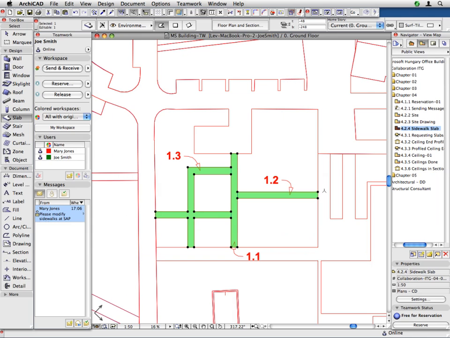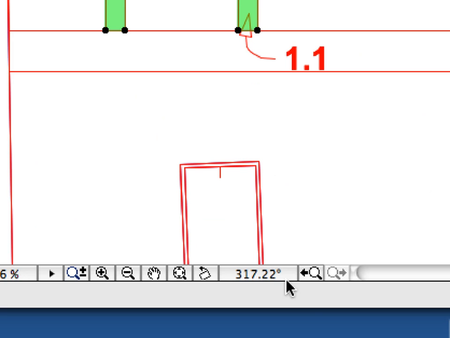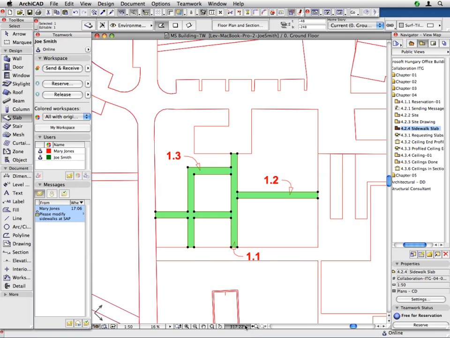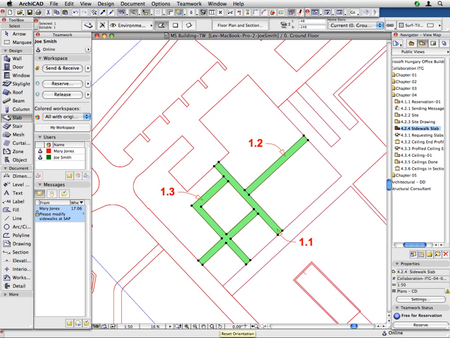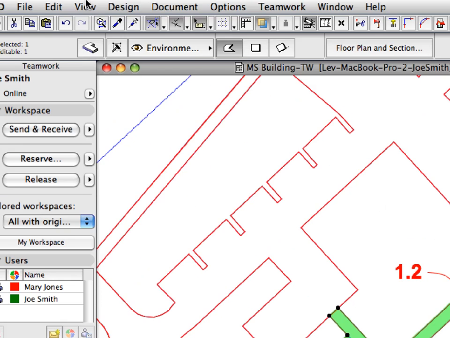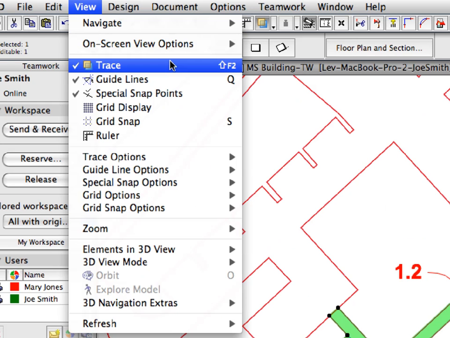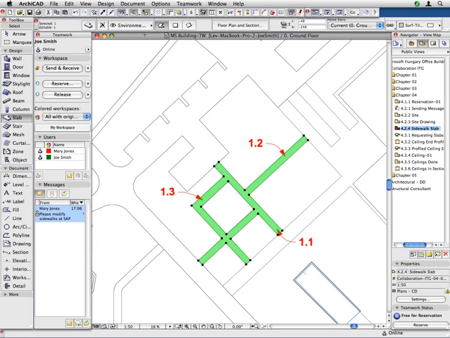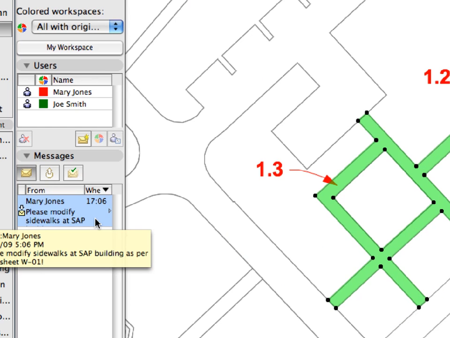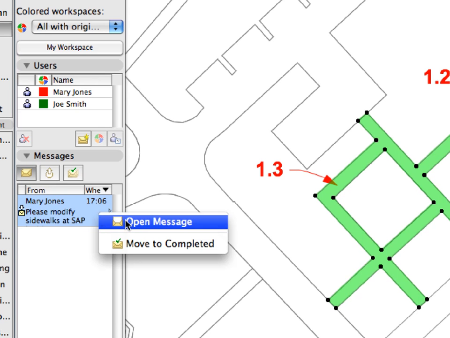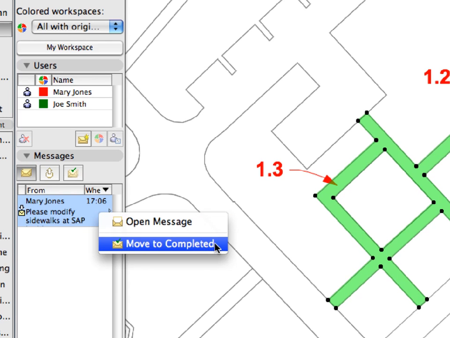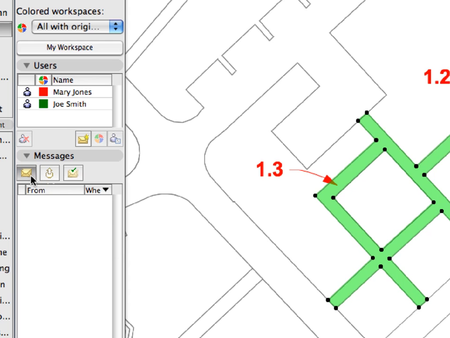We have now made modifications to the sidewalk slab. Click the Reset Orientation button in the scroll bar at the bottom of the floor plan window. This will reset the orientation of the floor plan to its default state. Turn off the Trace Reference display from the View menu. In the Messages panel of the Teamwork palette, right-click the messages received from Mary Jones and select Move to Completed from the appearing context menu. The message disappears from the to-do list.